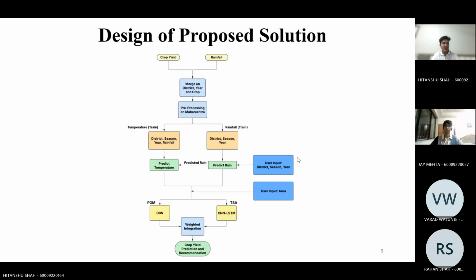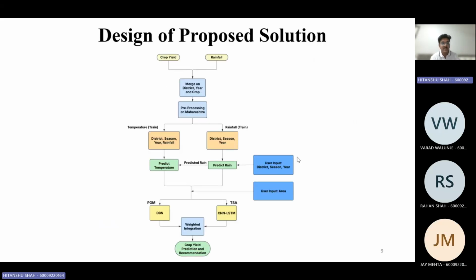I'll take you through the proposed solution of the project that we have made in our IPD. We basically had two different data sets. One was for the crop yield, another one was for the rainfall. Crop yield had attributes such as the state, district, area, and the season. The rainfall data set had details related to the state, district, temperature, and the rainfall in a particular district.